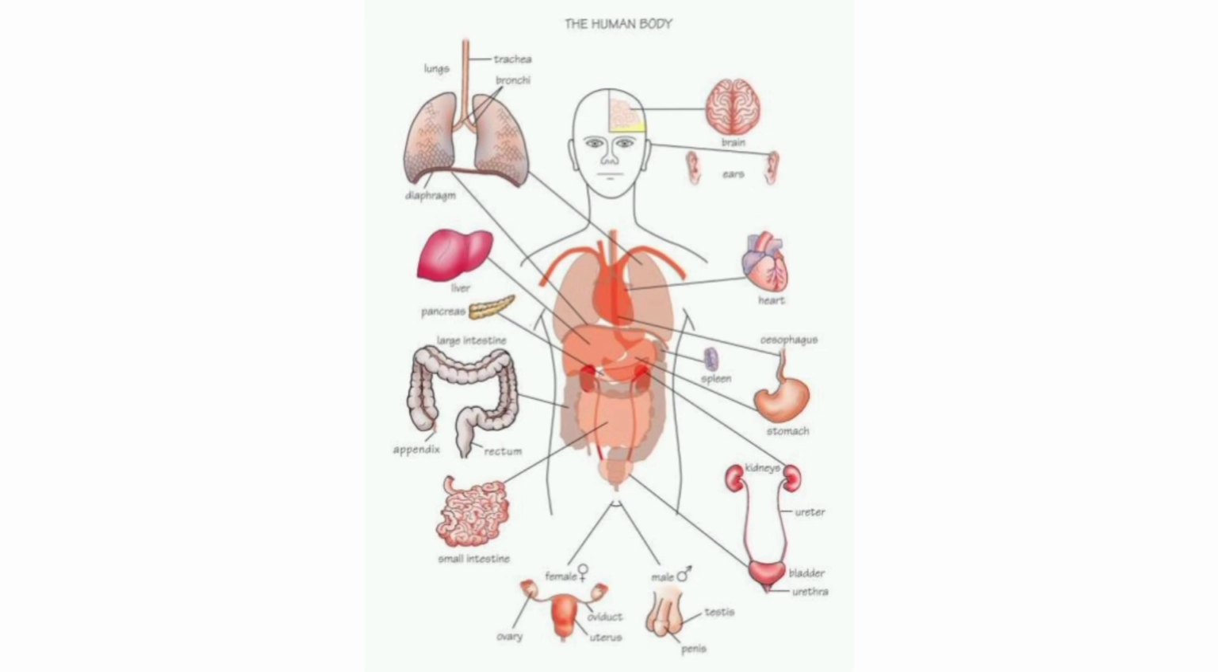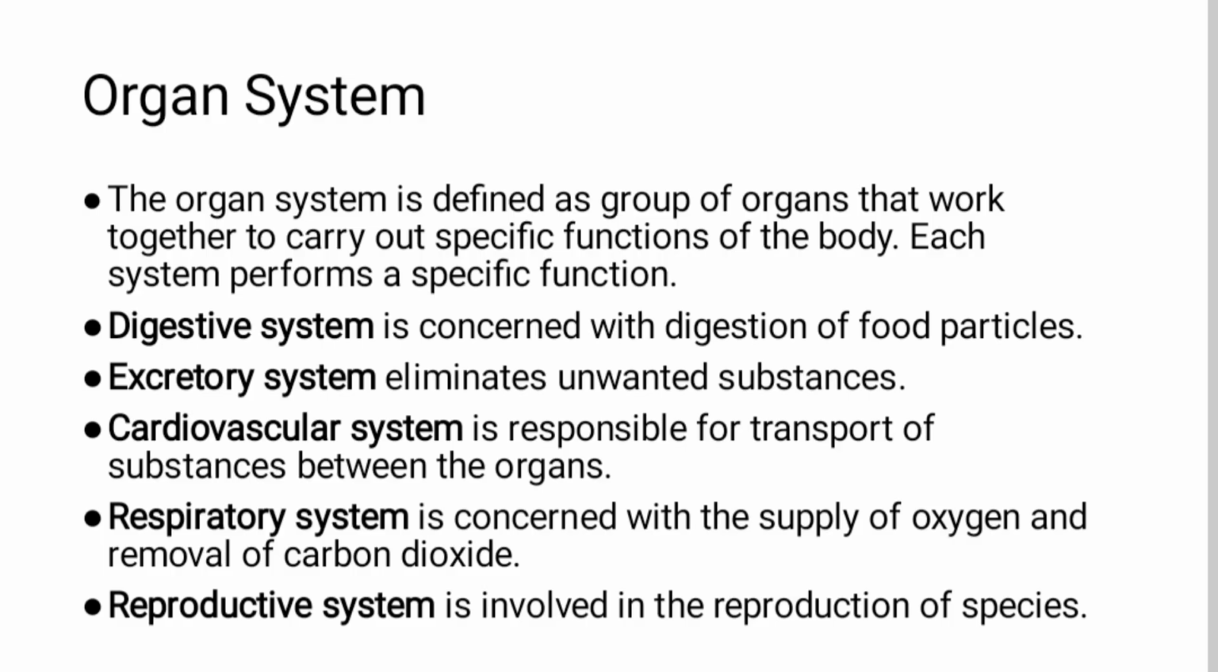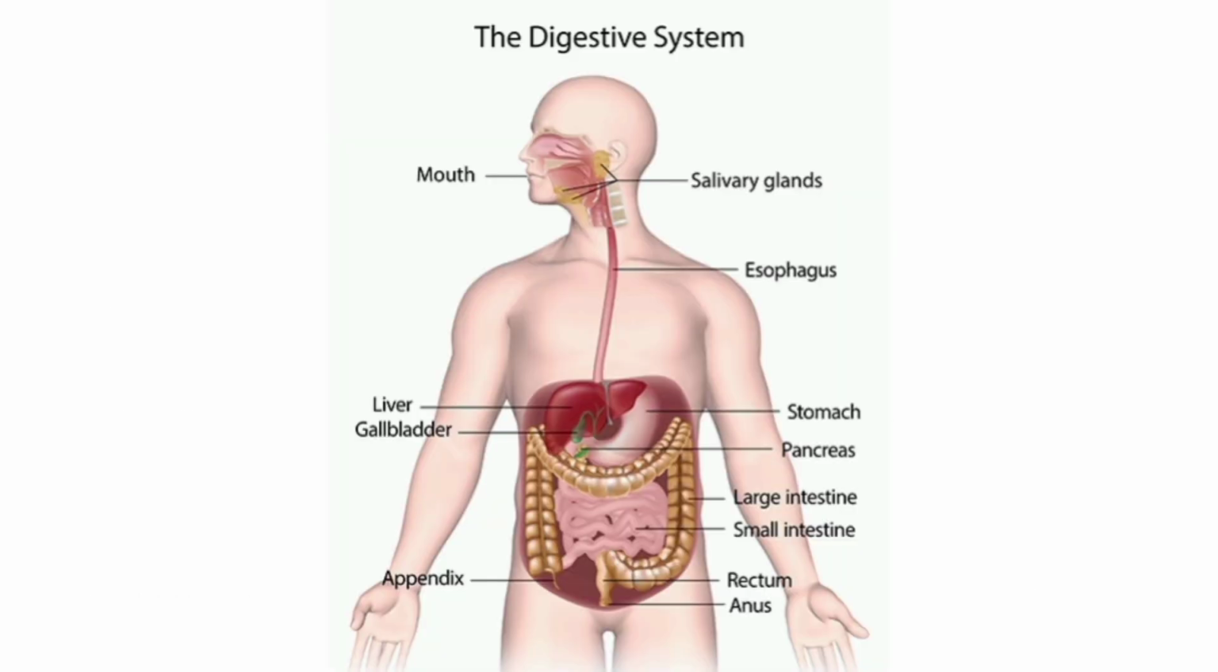Then we have organ system level. The organ system is defined as a group of organs that work together to carry out specific functions of the body. Each system performs a specific type of function. There are many organ systems that are present in the human body. Some of the major organ systems in the human body include digestive system, which is involved in the digestion of food particles and extraction of energy from the food.